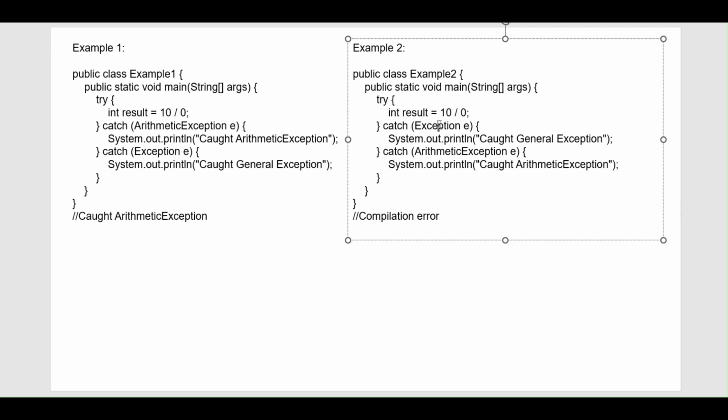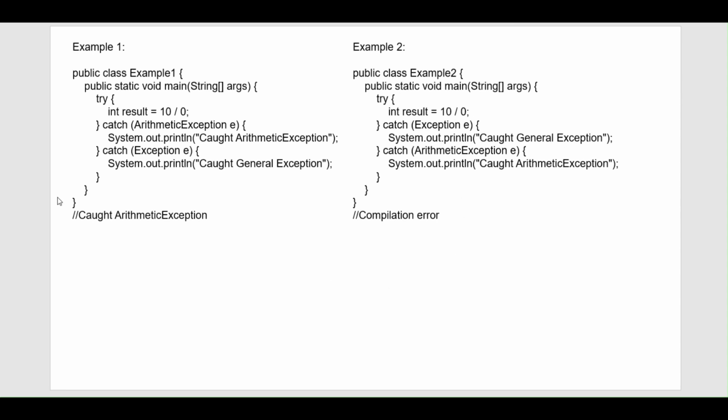Here you can see exception is the parent and arithmetic exception is the child. When this statement causes an exception, it will go to this catch block first, because it is placed first in the order. Since exception has already caught it, arithmetic exception can never be reached, and so this total program code is invalid. Because of this we will be getting a compilation error. I hope you got the point. Moving on to the next example.